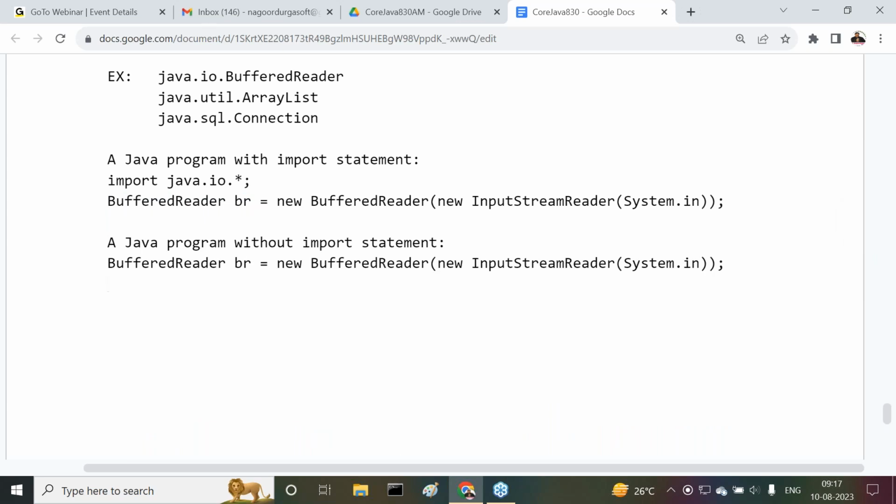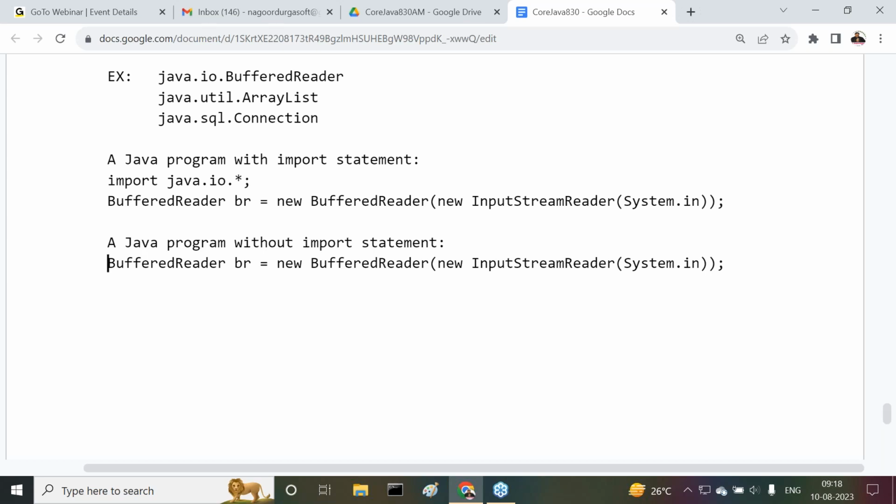I don't want to write an import statement. If you don't want to write an import statement and you want to use class names and interface names, there we have to use the fully qualified name. If you don't want to write import statements while writing classes and interfaces, we must use the fully qualified name. But how are we going to use the fully qualified name?